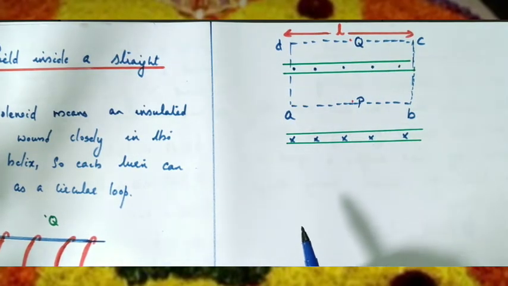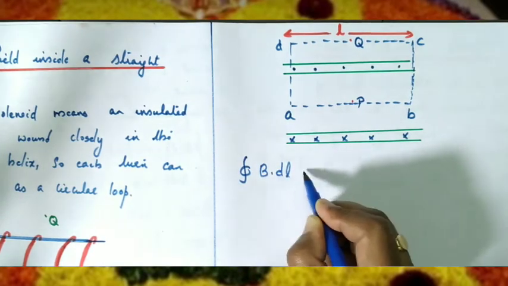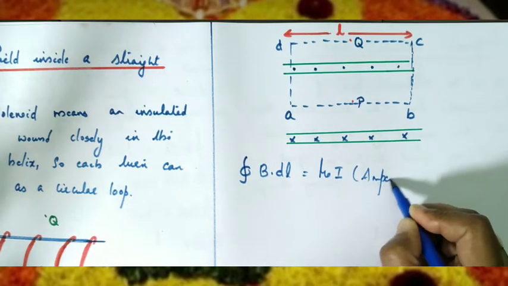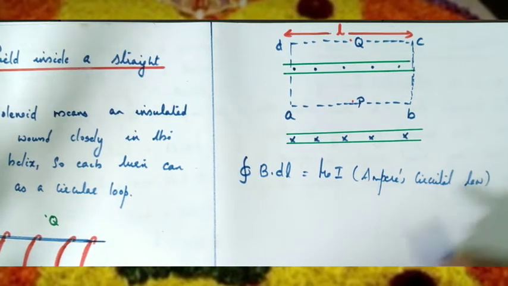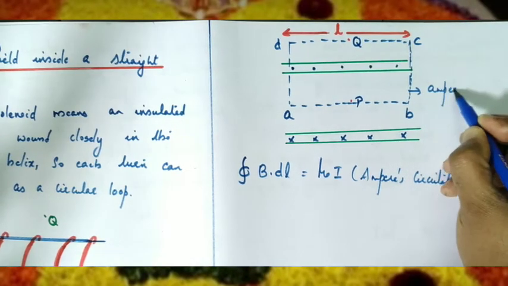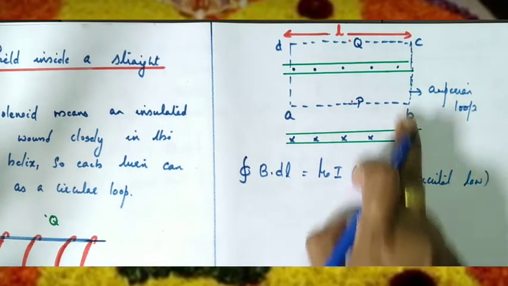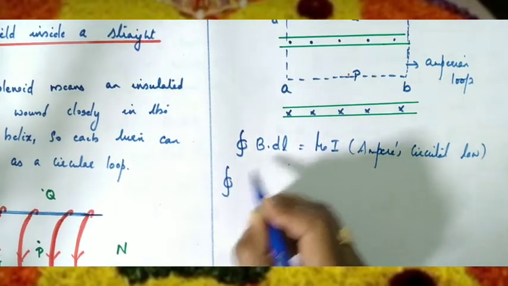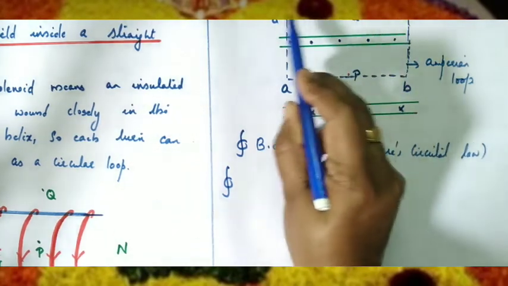Now we can apply Ampere's circuital law. We have Ampere's circuital law: integral B dot dl equals mu 0 I. This is called an Amperian loop, as we know. Here how many sides are there? Here 4 sides are there, no? So we have to find the integration, integral B dot dl. We have to take the integration along the side AB, along the side BC, CD and DA.